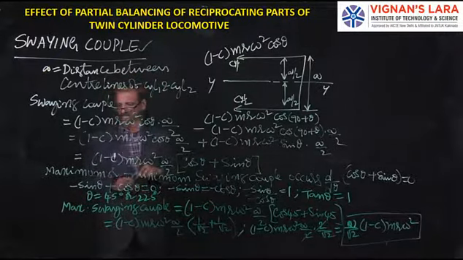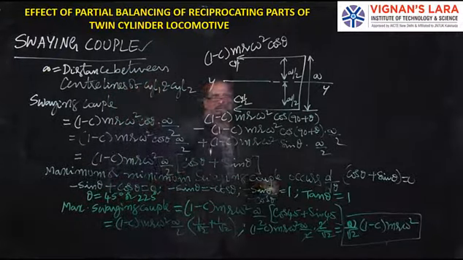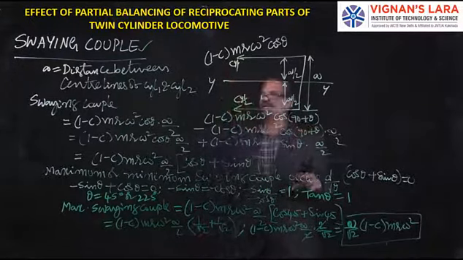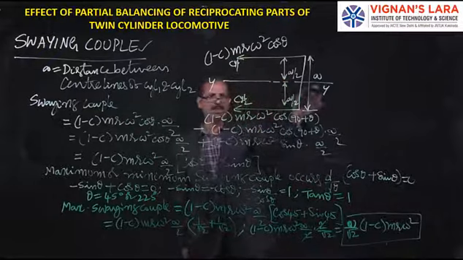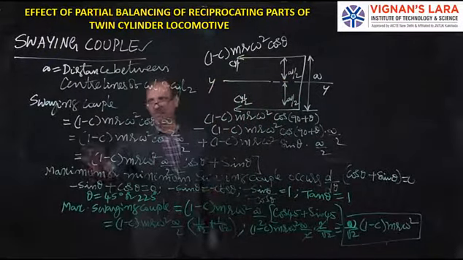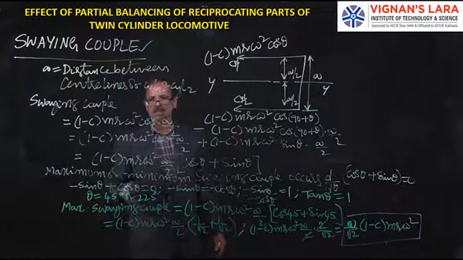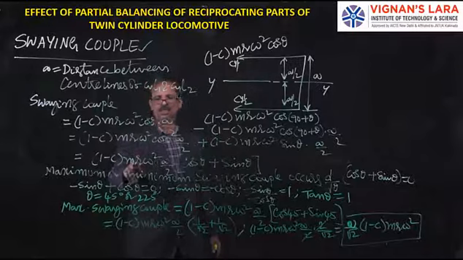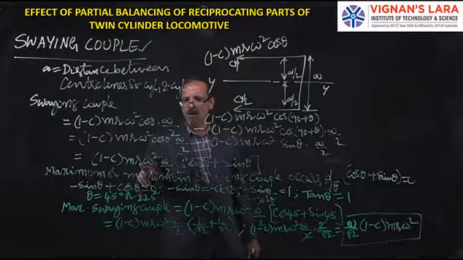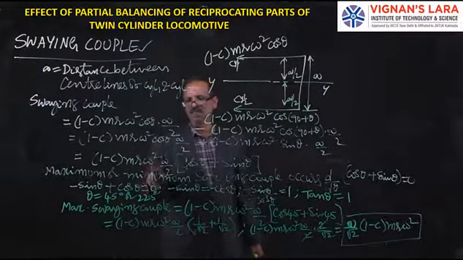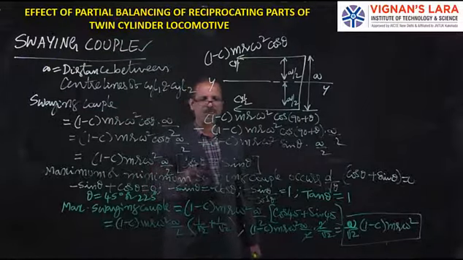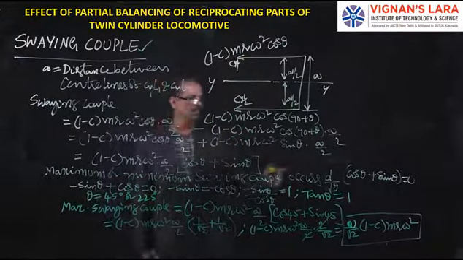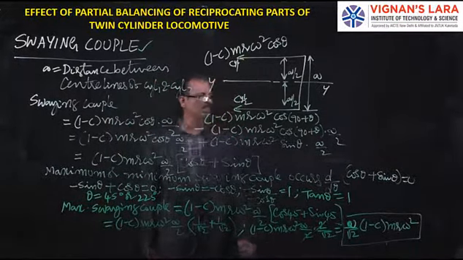So what we did here was a simple thing. In one cylinder, the unbalanced force along the line of stroke, and another cylinder with a phase angle of 90, then we have taken the moments about the y axis and written the swaying couple equation. Like in the previous discussion, c is a constant, m is a given constant, r is also a given engine constant. For a given velocity ω, it is a function of θ. It becomes maximum or minimum when d/dθ of (cos θ + sin θ) is 0.